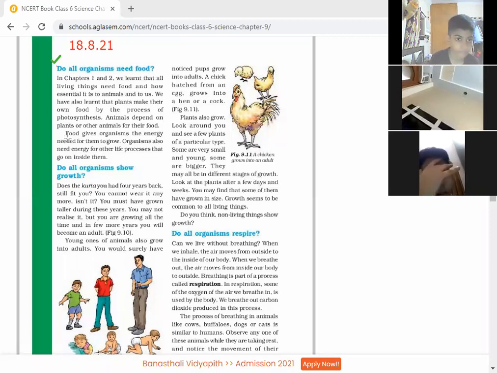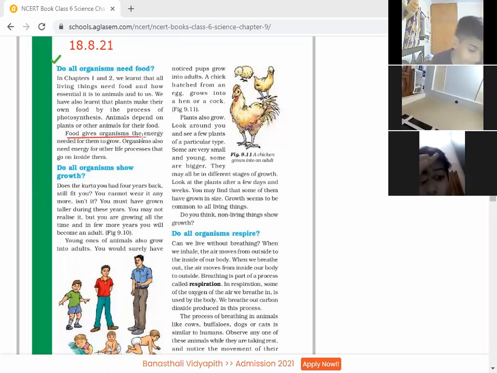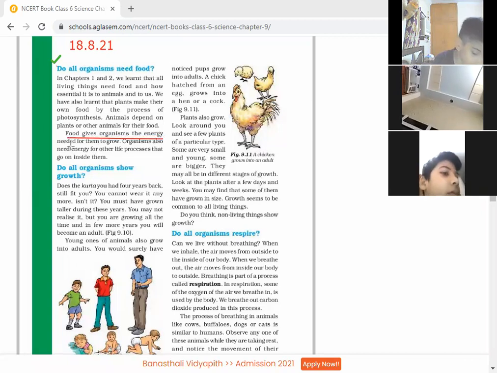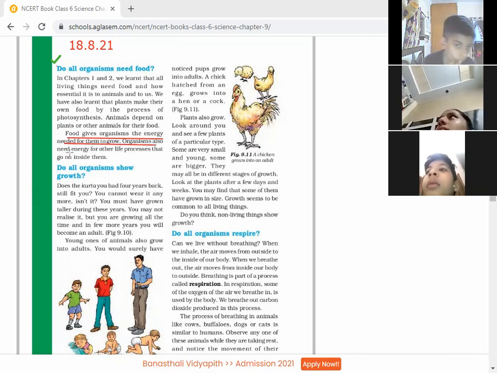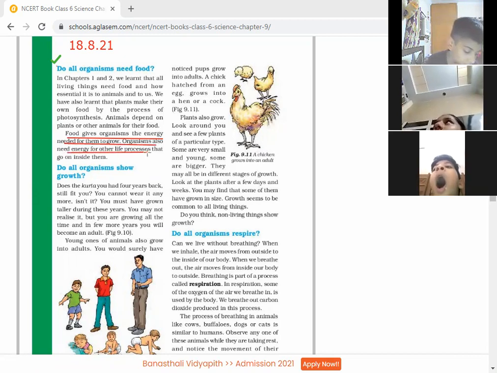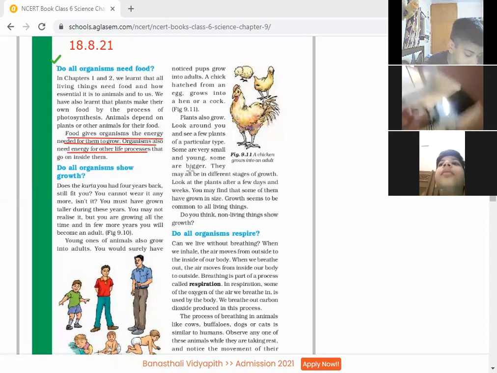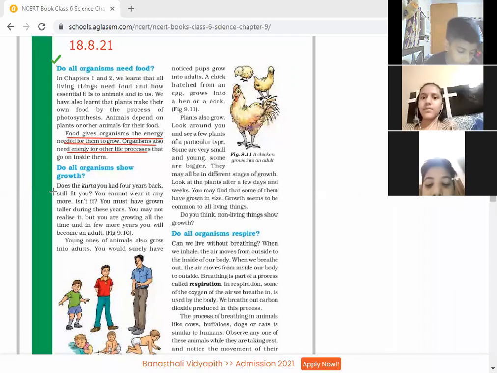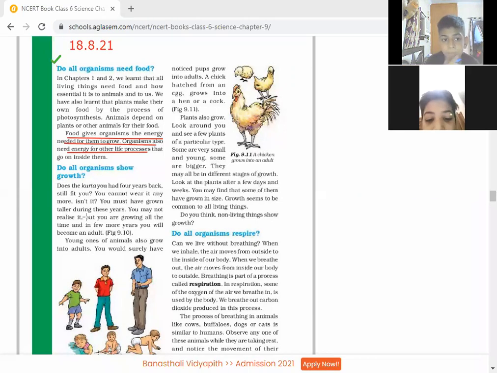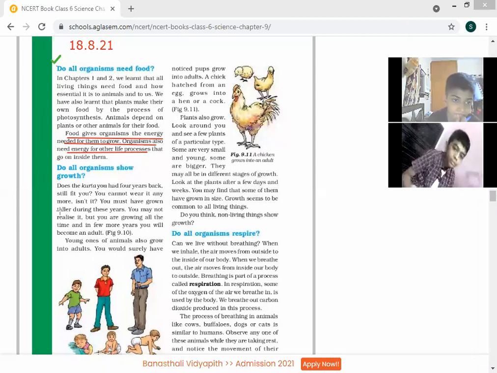Okay, children, kindly underline: food gives energy for the growth. So it's very, very important. All the organisms need energy for the proper growth and life processes. So first thing is, living organisms need food. Yes, Parnika, continue with the second. Do all living organisms show growth? Kindly start reading, Parnika.